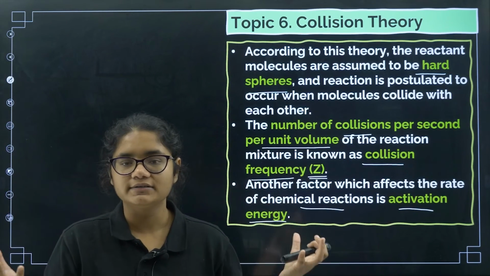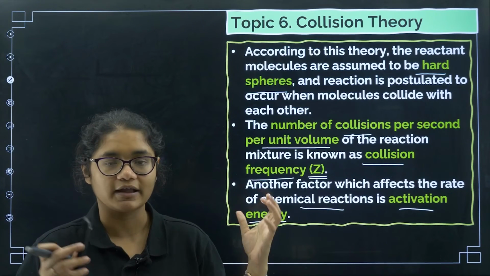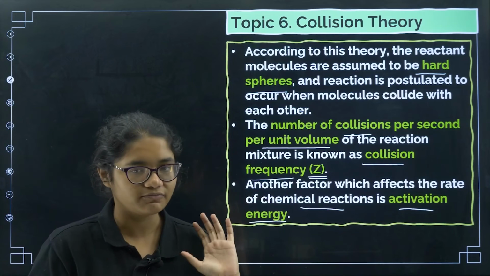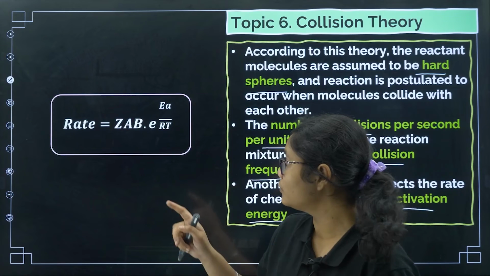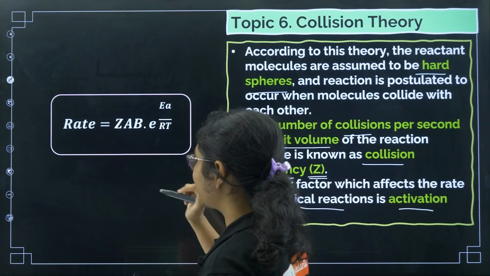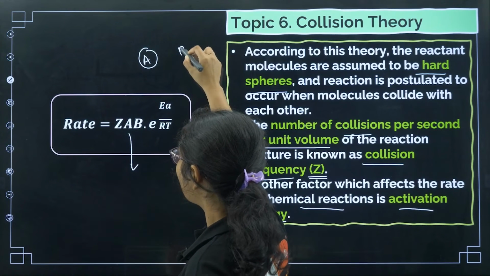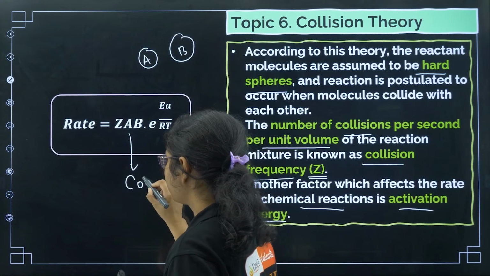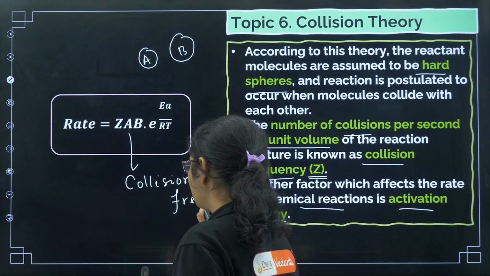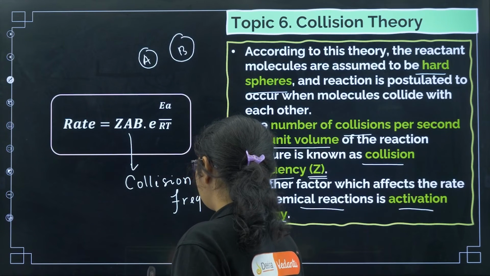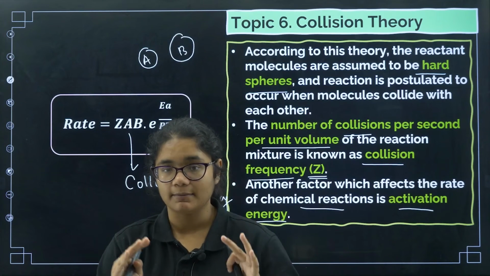Now another factor which affects the rate of a chemical reaction is activation energy. So they say that the reactants should collide, that is fine, but they should collide with a certain amount of energy. The collision should have sufficient amount of energy. So based on that, they gave a formula: rate is equal to ZAB into e to the power of minus EA by RT. What is this ZAB? There are two reactants A and B, hard spheres, and ZAB is their collision frequency.